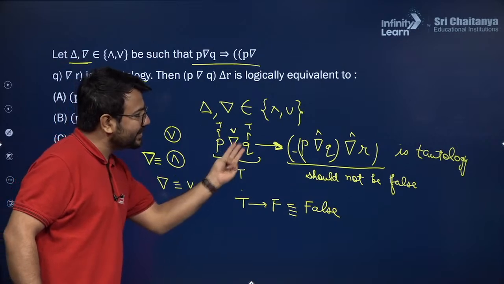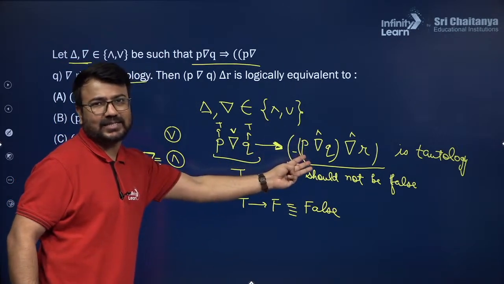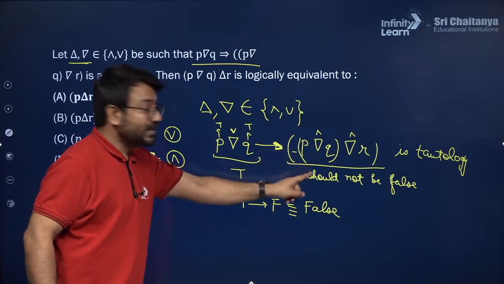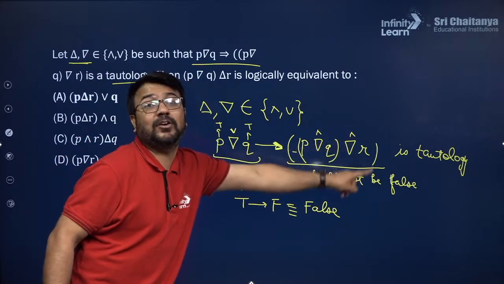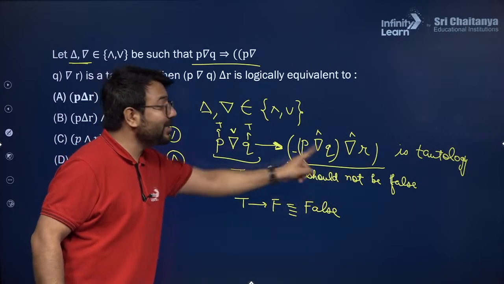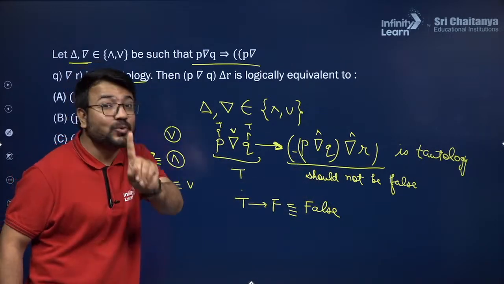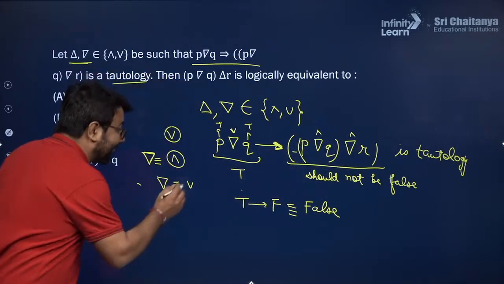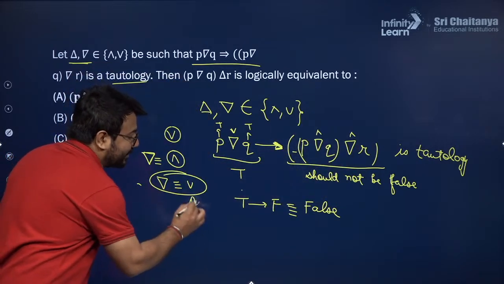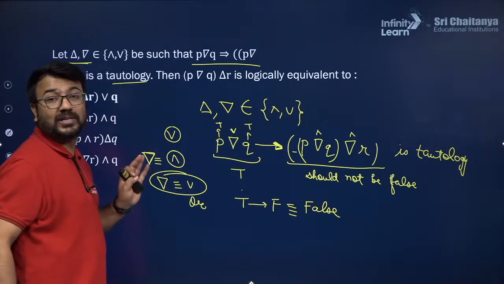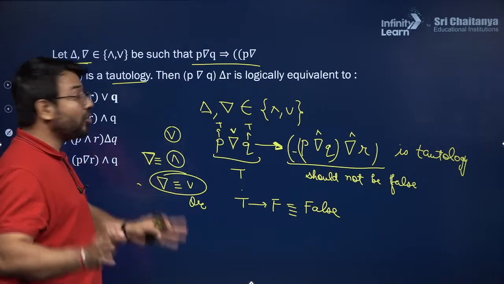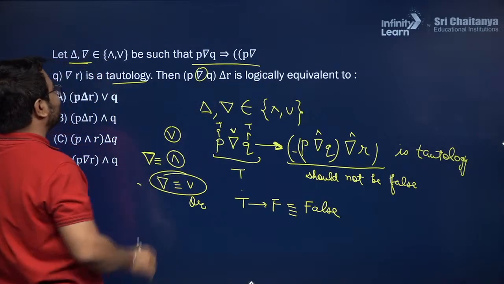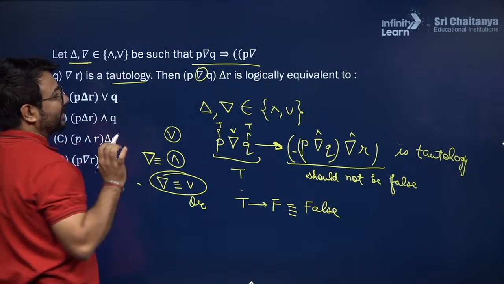For these three cases, if I write all the three cases over here, T, T, F or F, T. So it will be independent of R, because among P or Q, we are getting at least one T that will make the entire statement a tautology if I consider OR operator in place of this inverse delta. That is why OR operator should be considered here.